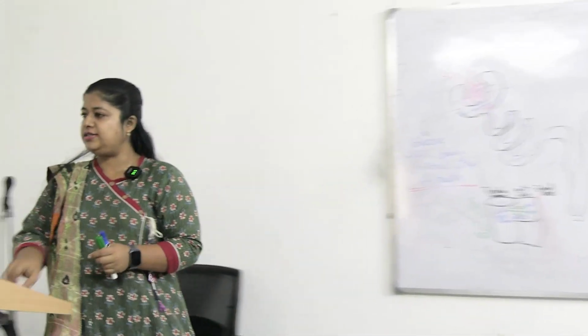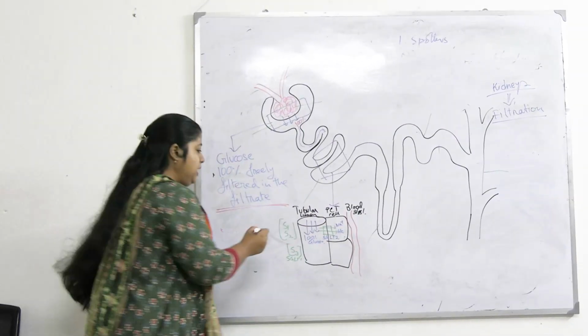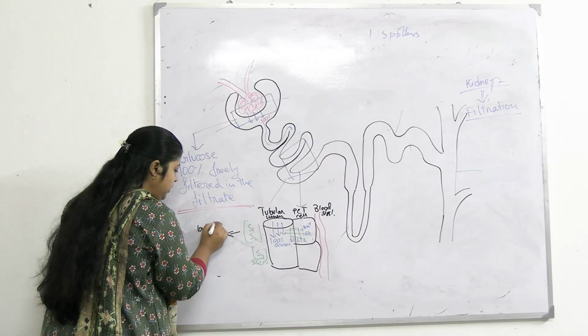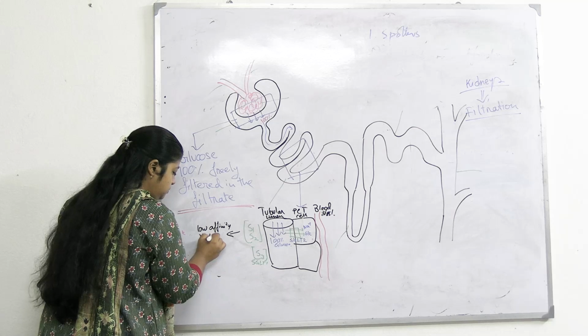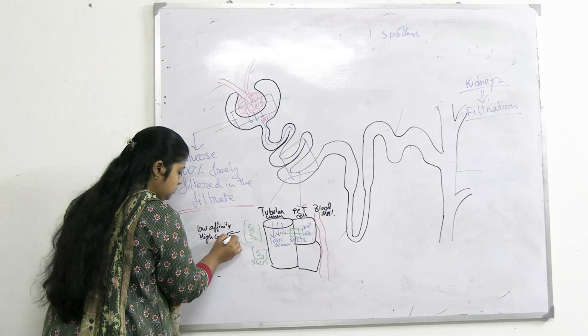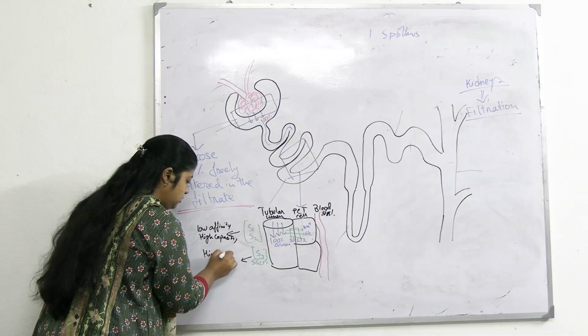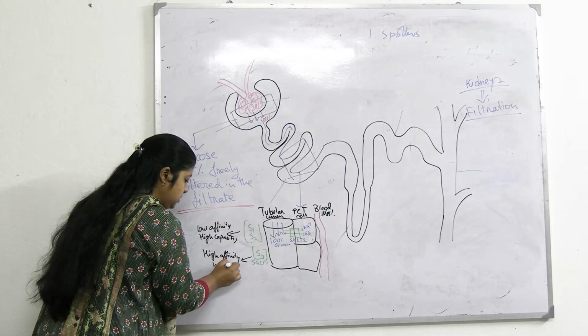So what is the difference? The difference lies between the capacity and the affinity. SGLT2 is low affinity but high capacity, whereas this is high affinity, low capacity.